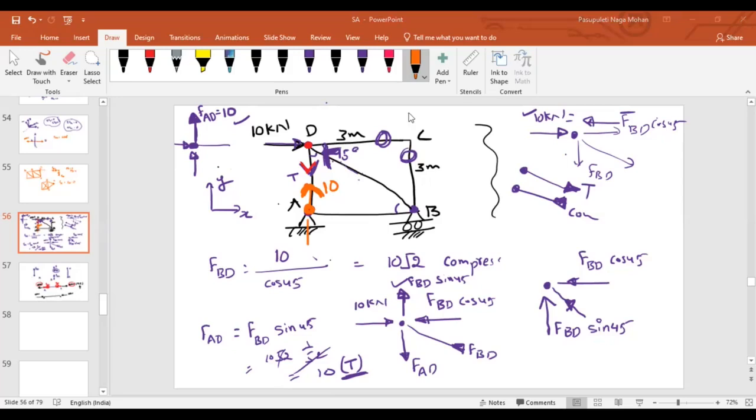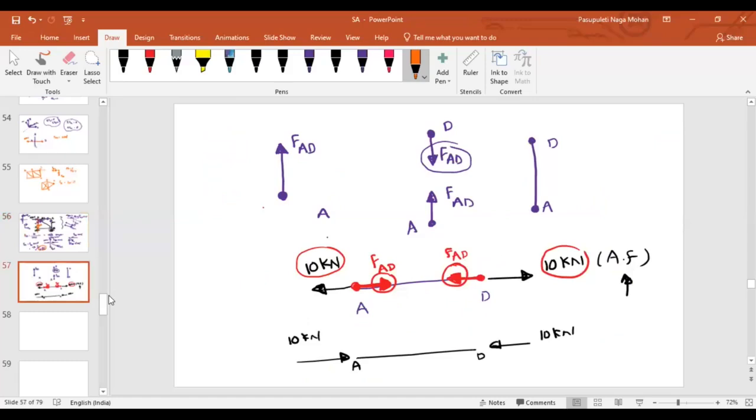Already we know the force in member AD. Force in member AD is how much? 10 kilonewton, sir. I am just telling you, if I draw the free body diagram at point A, if AD is existing and force in member AD is existing, and the reaction at A is also existing, vertical reaction at A, and horizontal reaction at A is also existing, isn't it? Yes, sir. Now this is known. How much? 10.